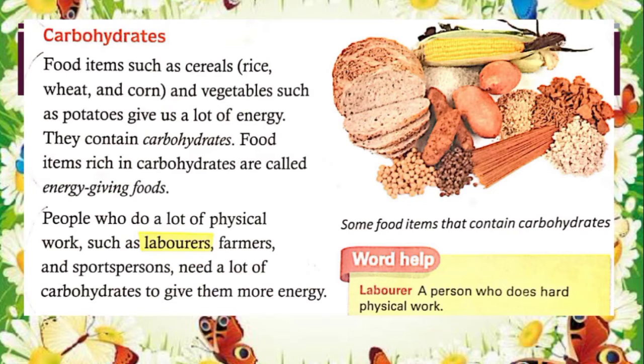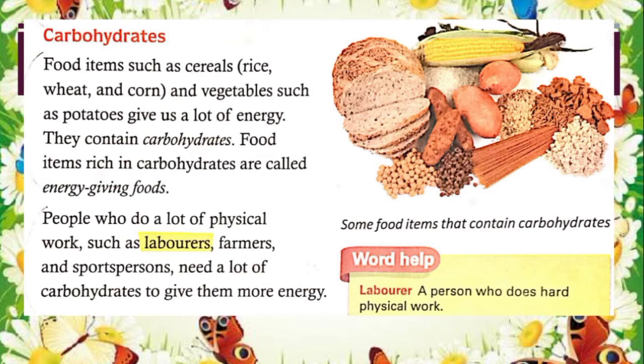They contain carbohydrate. Food items rich in carbohydrate are called energy giving food. Means here sources of carbohydrate are cereals and vegetables, which are also called energy giving food as they provide a lot of energy.